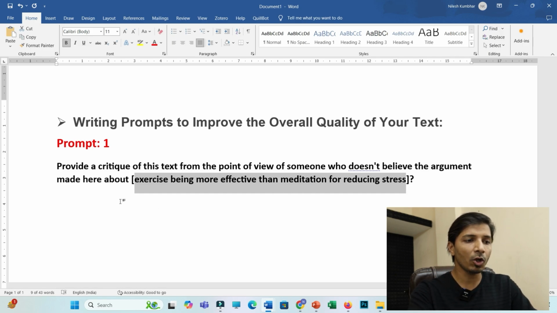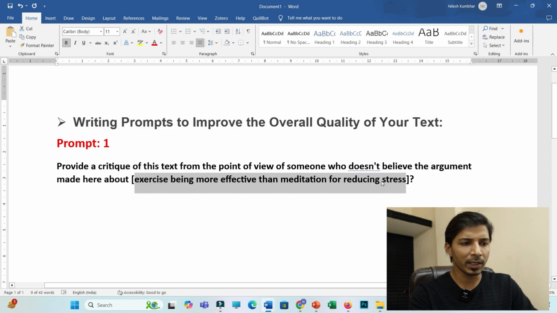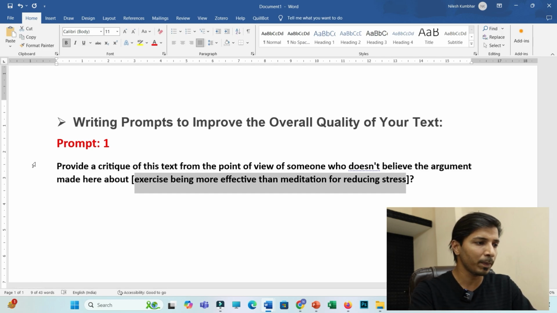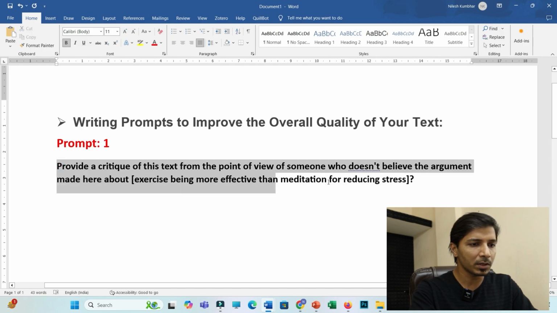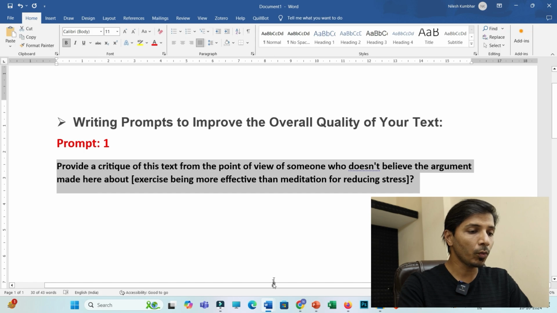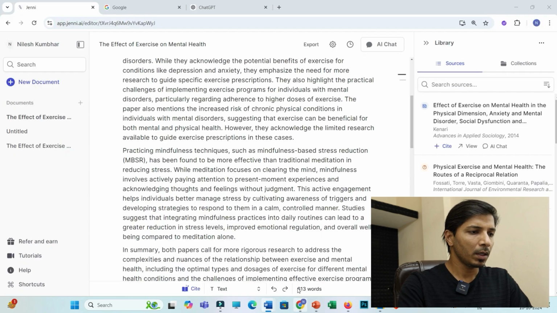Within this bracket you have to mention in one sentence your message or your argument that should be reflected from the selected paragraph. You may select multiple paragraphs as well. I'll just be copying this AI prompt, and then you have to paste this prompt in this prompt box. You can select any paragraph.